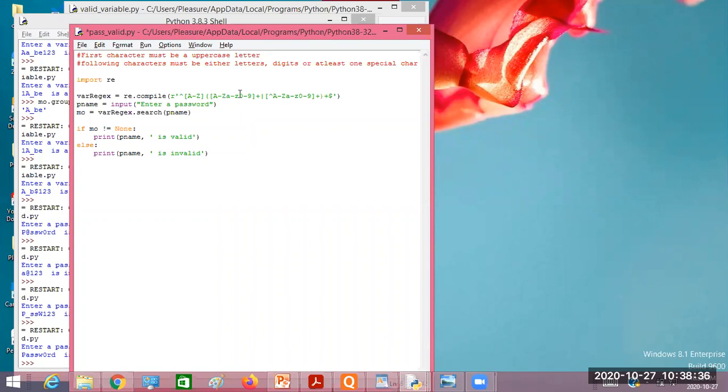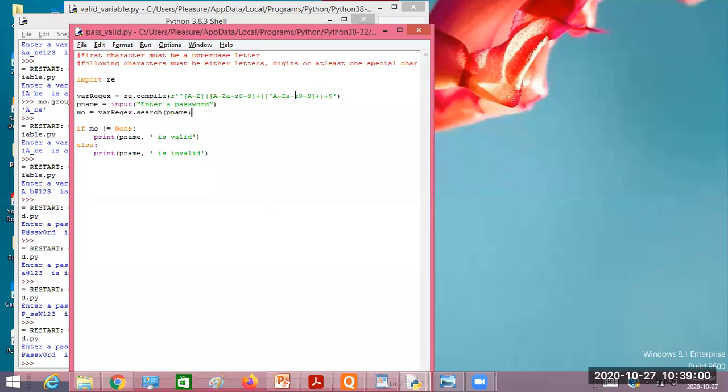Here we are matching the letters and digits. Here we are matching the special character. Either it may be a letter or digit, or it may be a special character. Again we are repeating for plus times. Plus means one or more times. So either this or this may occur one or more times, right?